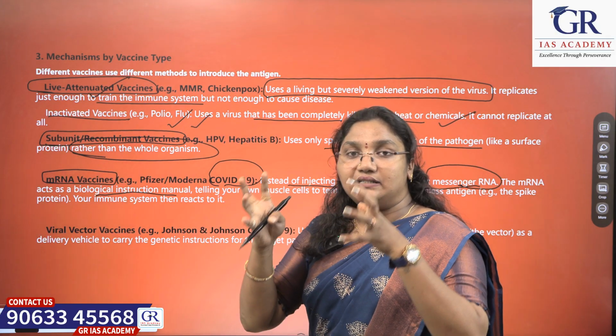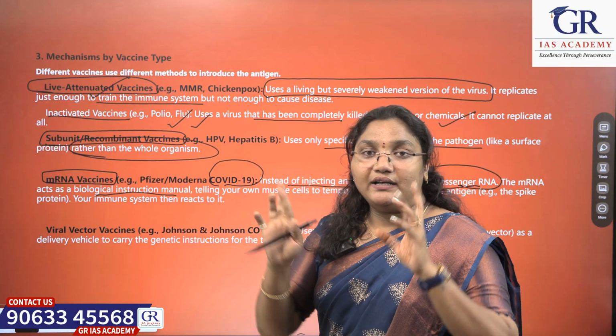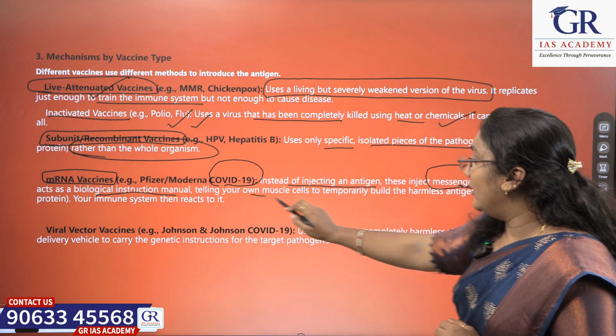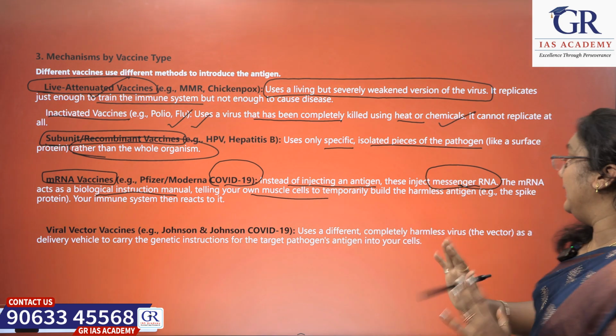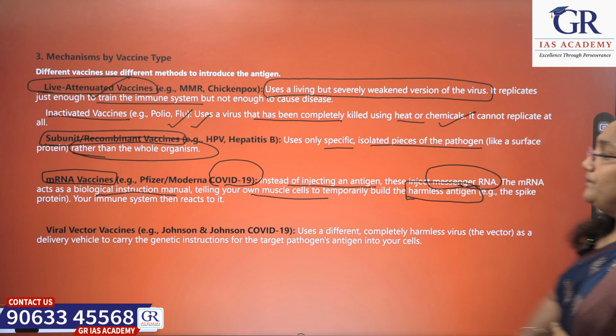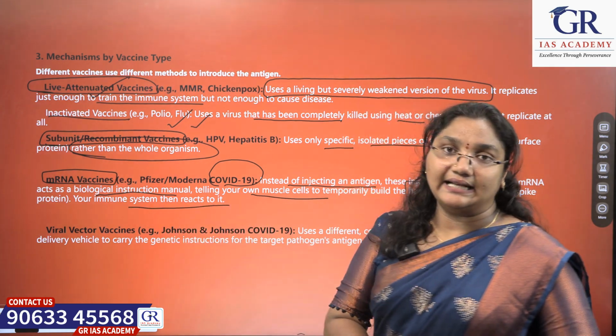Like when a bacteria or a virus comes into the body, the immune system has to be ready to kill that virus. Okay, telling your own muscle cells to temporarily build the harmless antigen. Example, the spike protein. Okay, your immune system then reacts to it.